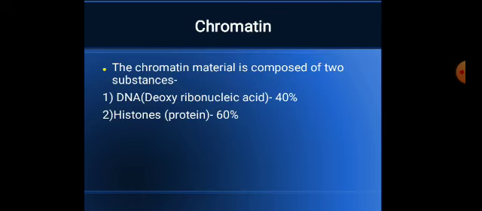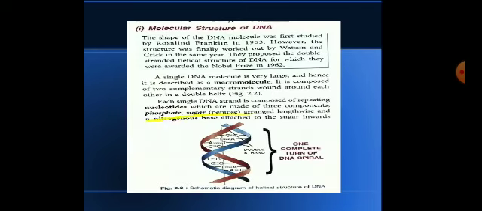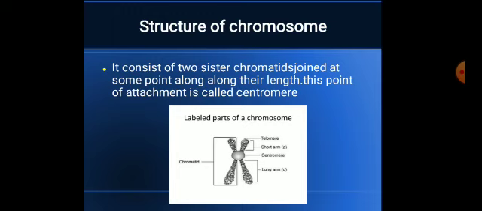Now what happens during metaphase? Each chromosome consists of two exactly similar rods, like you can see here. These rods are called chromatids. The two chromatids are joined together at a point called the centromere. You can see in the picture, this center circle is called the centromere, which connects the chromatids. Chromatids are present in pairs and are also called sister chromatids. Parts of these chromatids on the two sides of the centromere are called arms. So you can see the short arm and the long arm.